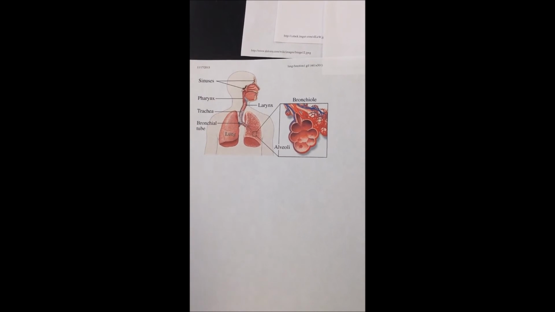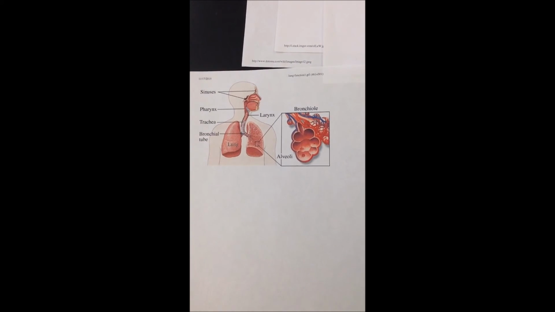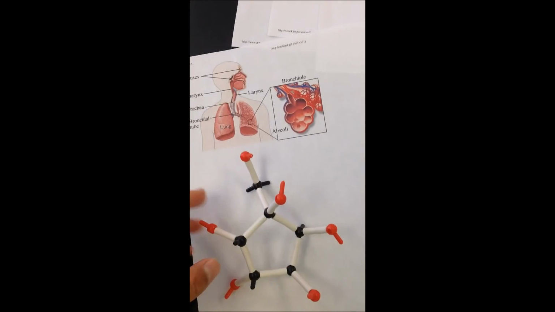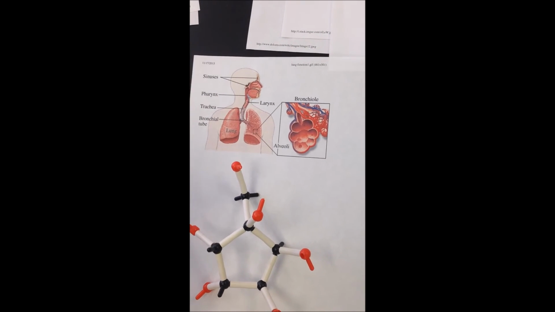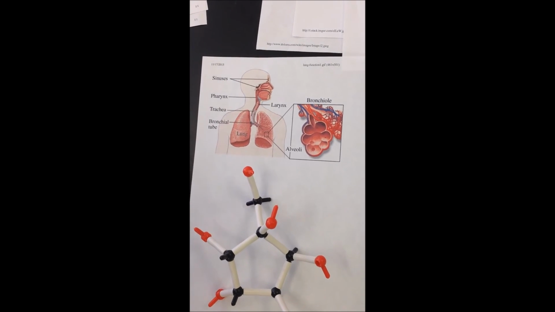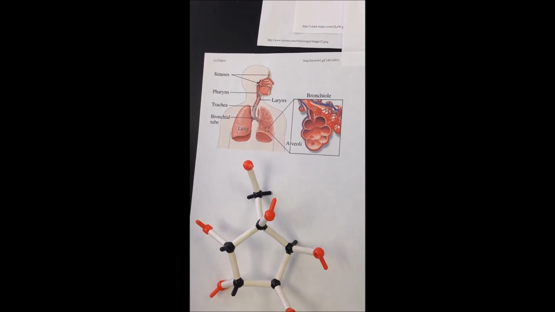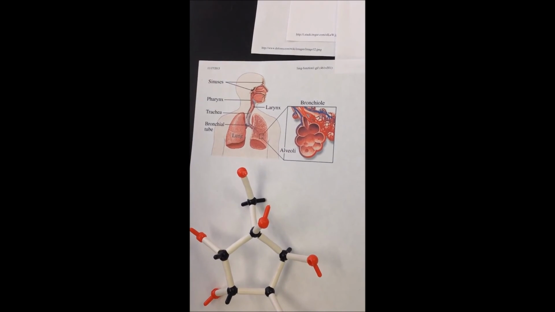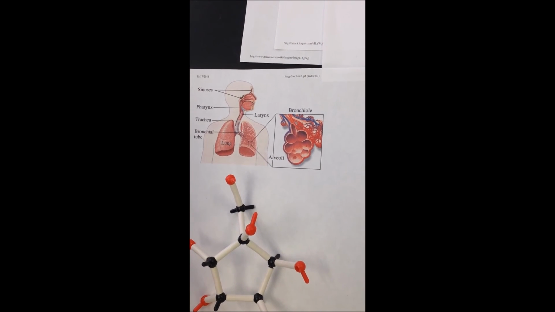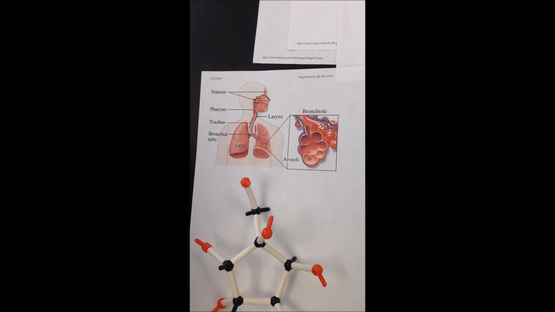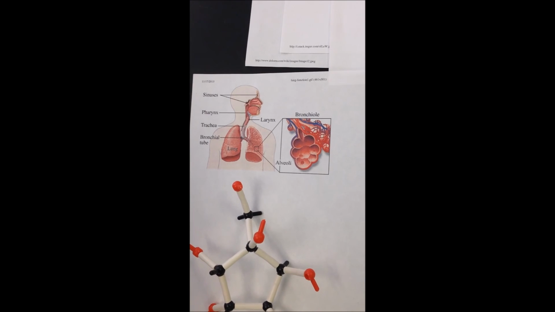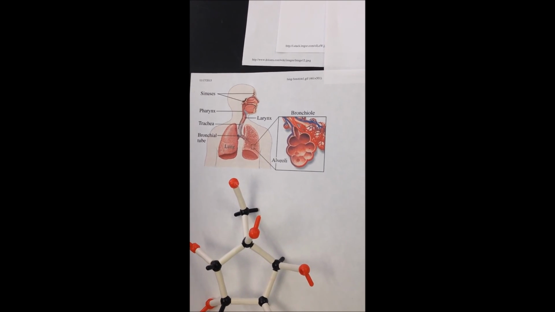For cellular respiration, you need oxygen, O2, and also glucose. We get oxygen into our lungs through partial pressure. The O2 is a gas with pressure that is less in the lungs, so O2 will flow to the point of lower pressure. That forces us to take a breath in.